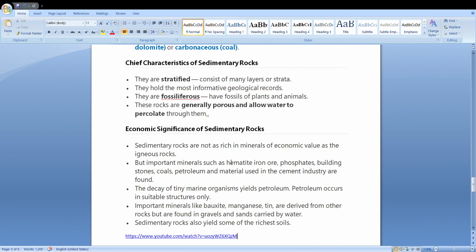What is their economic significance? They are not rich in other minerals, but they are rich in fossil fuels. Coal and petroleum is found, and they have fossils in them. Sometimes bauxite and magnesium are also derived from it, and if at all sedimentary rock breaks down, it forms a very good fertile soil.